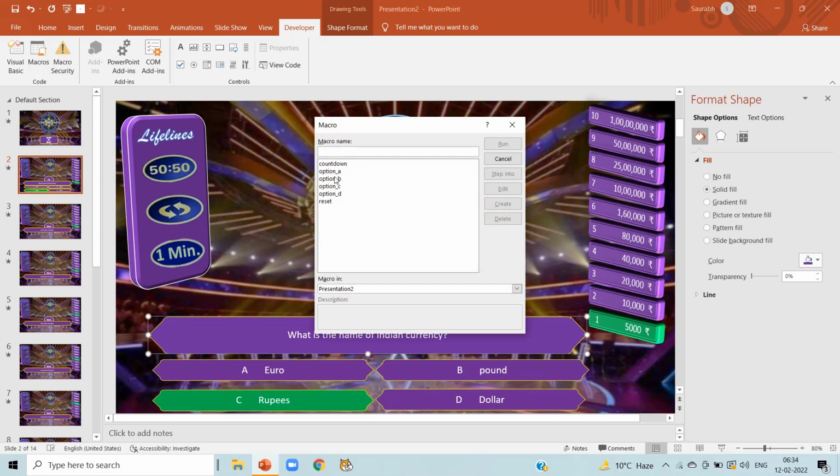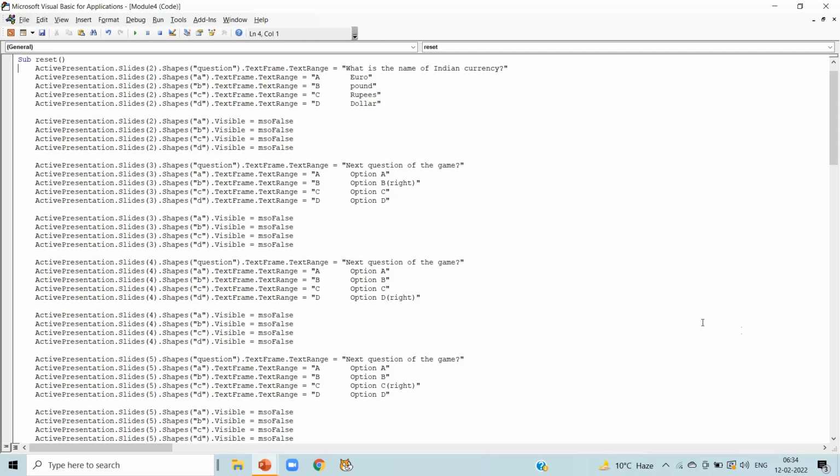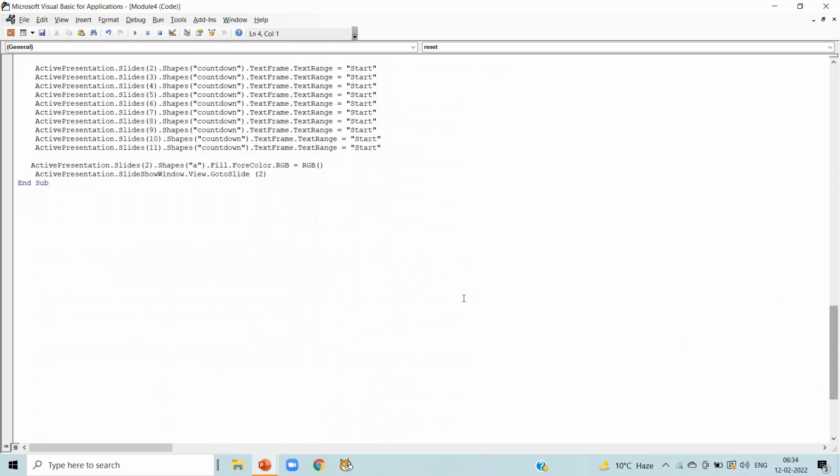Just close it, go to reset, click on edit, go to the end of the coding and here our code is written, and write the values 112, 40, 160. ActivePresentation.Slide 2. Slide 2 is perfect, shape A is perfect and our color is perfect.